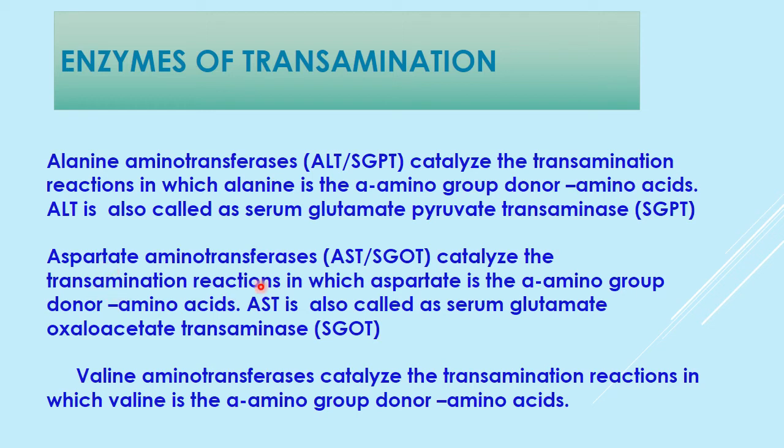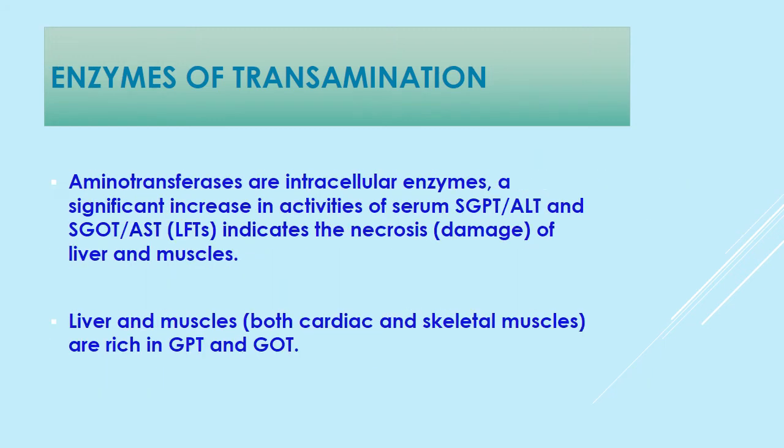Then aspartate aminotransferase catalyzes the transamination reaction in which aspartate is the alpha amino group donor amino acid. AST is also known as serum glutamate oxaloacetate transaminase. Then valine aminotransferase catalyzes the transamination reaction in which valine donates its amino group, and the enzyme is valine aminotransferase.